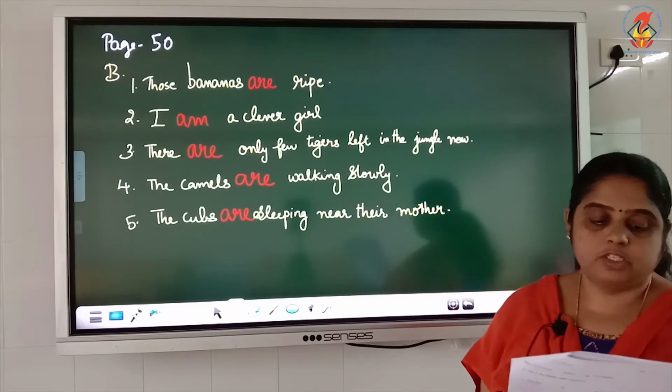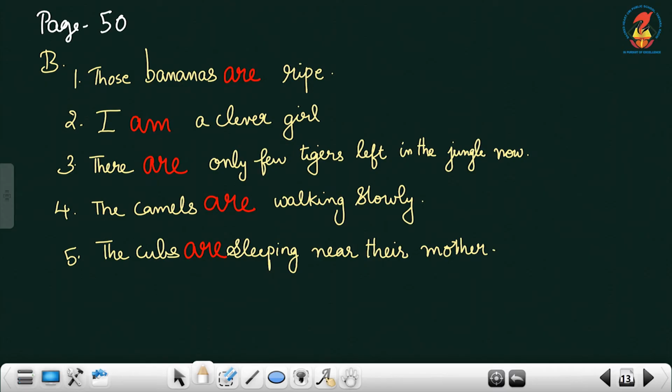Then next one, fourth one, the camels slowly walking the camels. That's a question. You have to rearrange and write, the camels are walking slowly. Sleeping near the cubs, mother there. The cubs are sleeping near the mother.